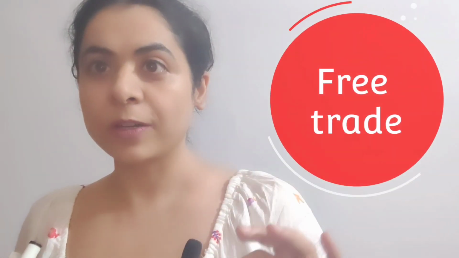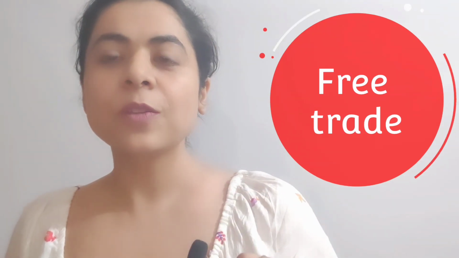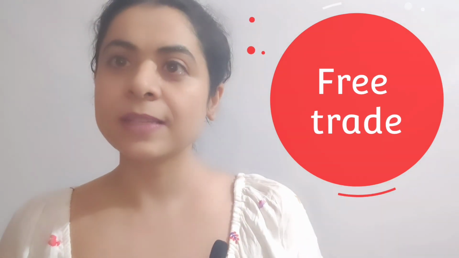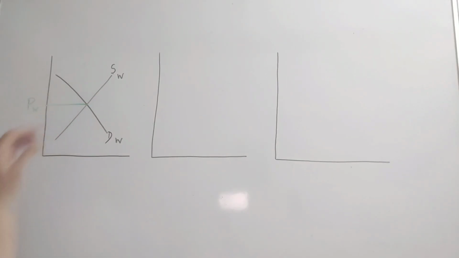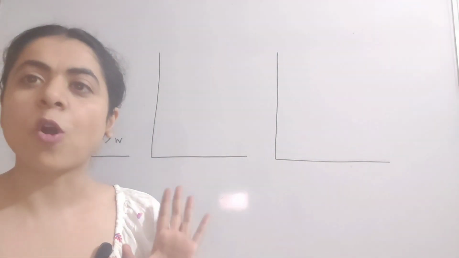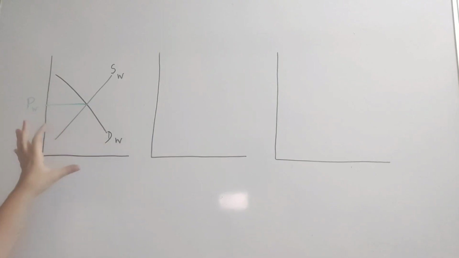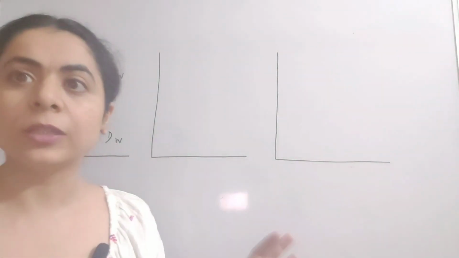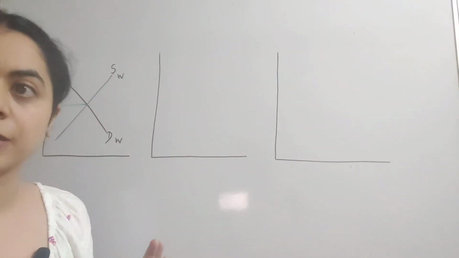And from today onwards, I am starting with a series of videos on international trade. So today's video is regarding free trade, that on what basis countries decide to export or import goods with each other. This diagram shows that this supply curve represents the total supply by all the countries of the given product, and this demand curve represents the total demand by all the countries. So together, this demand and supply curve, where they intersect, determines the world price of the given product.